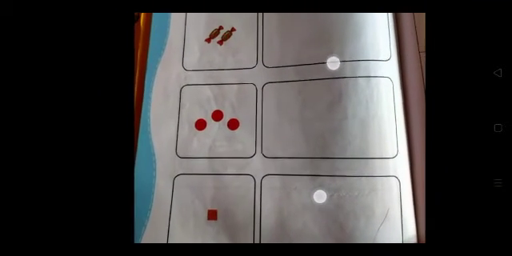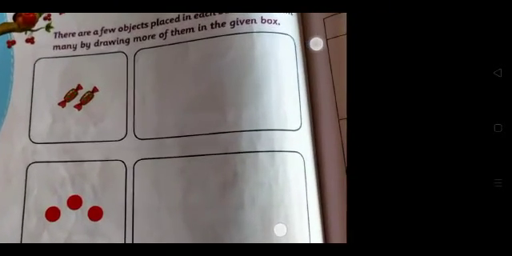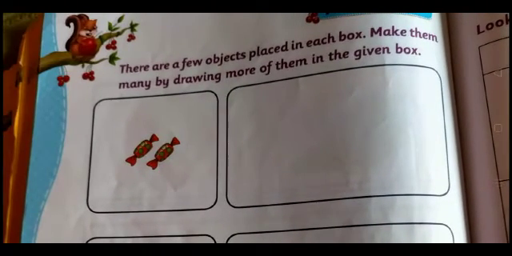Now children, your homework time. Your today's homework is: there are a few objects placed in each box. Make them many by drawing more of them in the given box. Here they give you some objects, means few objects. Here in the blank column you have to draw the same object.